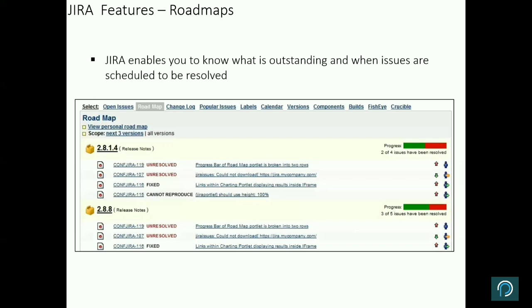Then another very, very important feature of Jira is the roadmap creation. So say for a particular project, the project is kicking off today, and the project timeline is say 1 year from now. You have divided that entire project into different releases, into different sprints and all that, and you want to create a roadmap and monitor how and when what items are getting completed. So you can create a roadmap itself on Jira. Mostly in organizations, it happens in Excel, which is managed by the project manager, but Jira has the functionality to create that entire roadmap and manage it from here. So you do not have to do any manual activity.